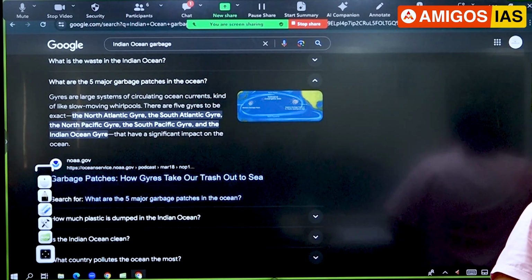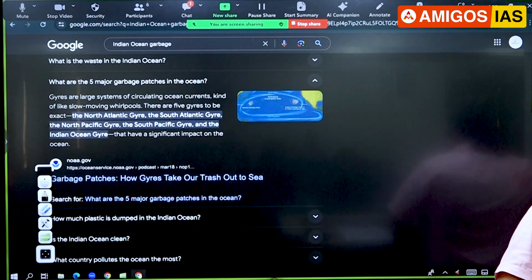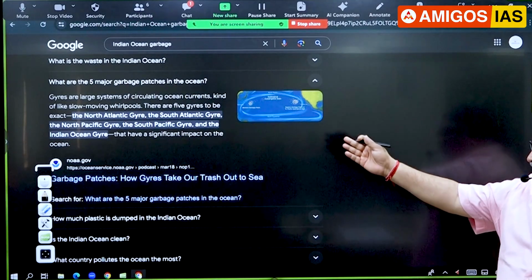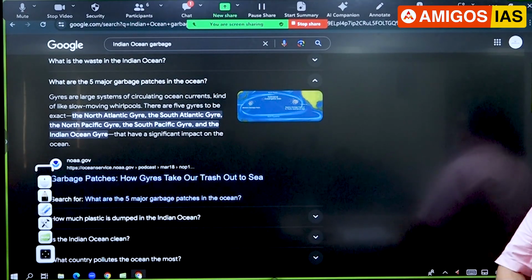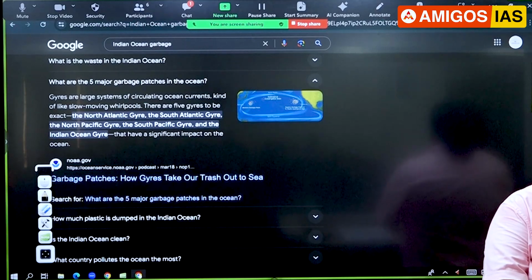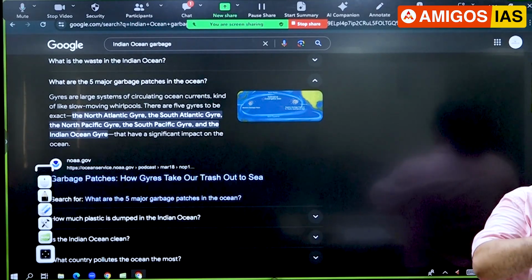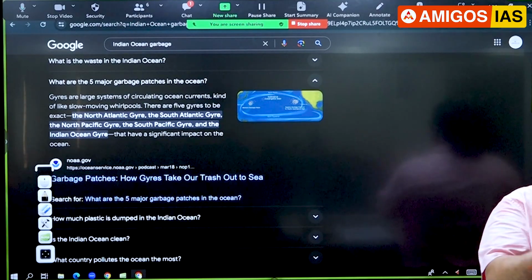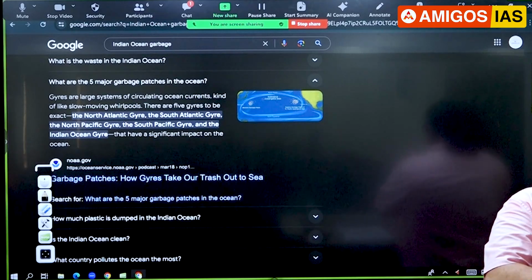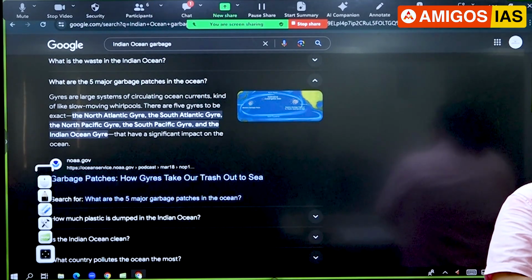Right? So North Atlantic, North Pacific, South Pacific, then you have a South Atlantic and then Indian Ocean. Certain important things. See, you don't have to go into everything, but some major things you have to remember. Major aspects of that. Correct?